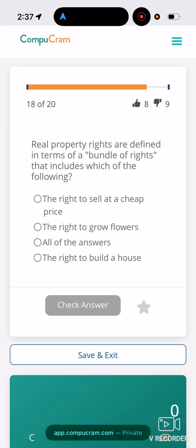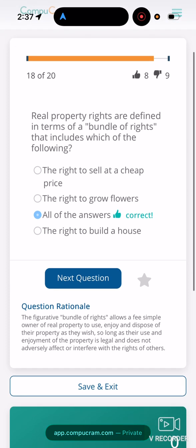Question number 8. Real property rights are defined in terms of a bundle of rights that includes which of the following? The right to sell at a cheap price, the right to grow flowers, the right to build a house, all of the above. Question rationale: the bundle of rights is one of the first things you learn in the book. The figurative bundle of rights allows a fee simple owner of real property to use, enjoy, and dispose of their property as they wish, so long as their use and enjoyment of the property is legal and does not adversely affect or interfere with the rights of others.